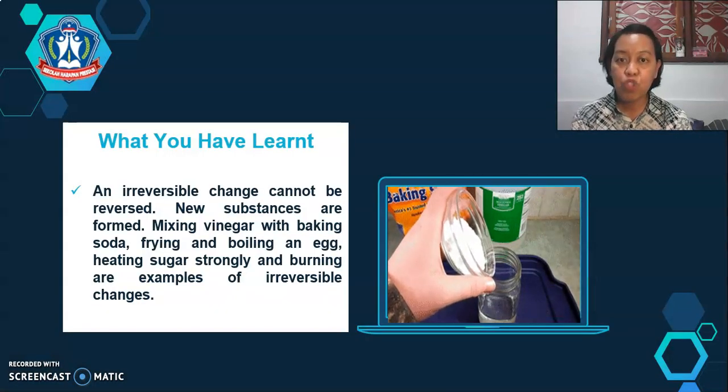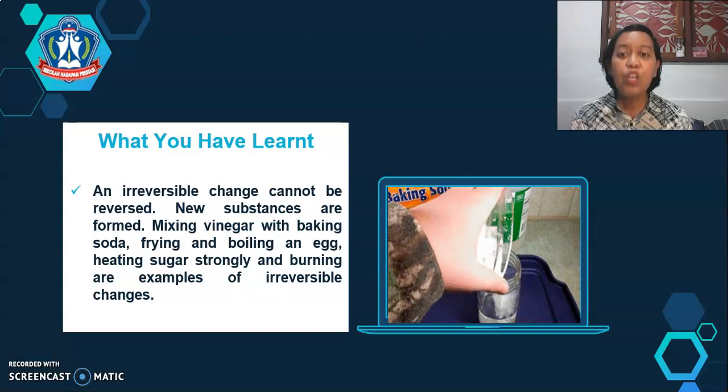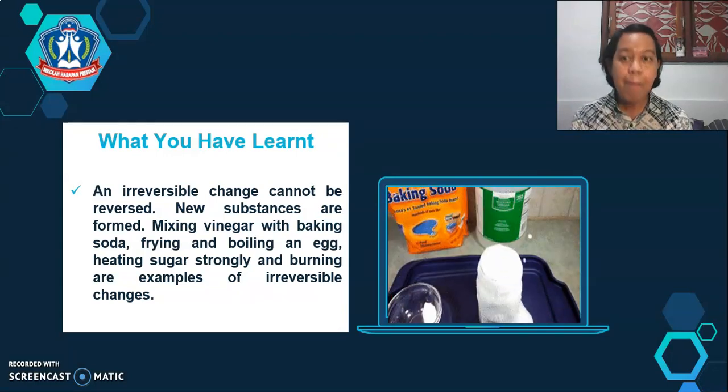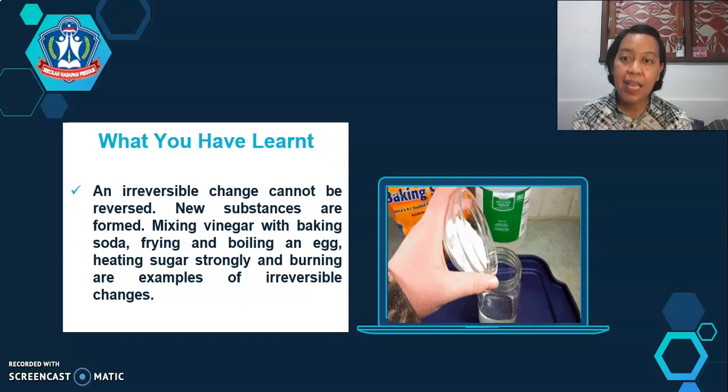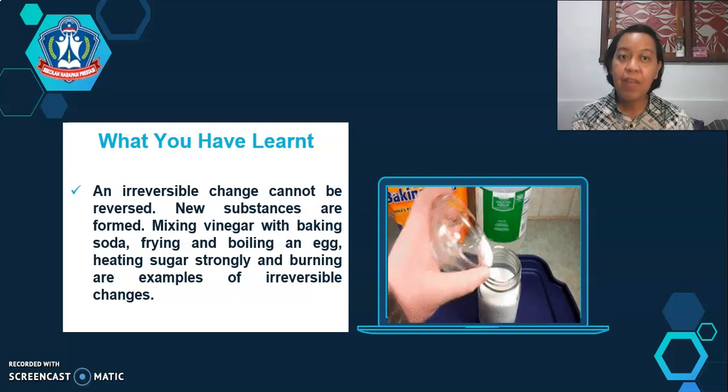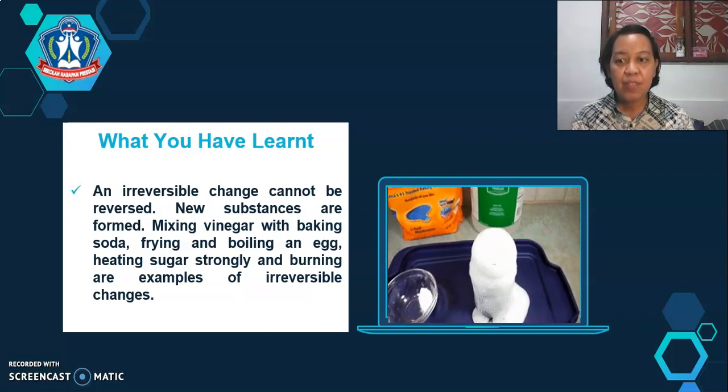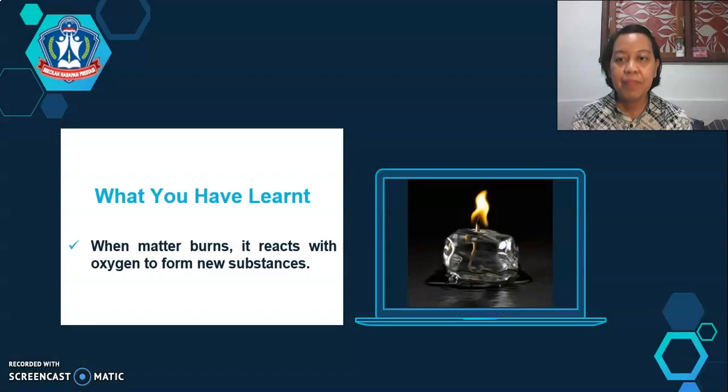An irreversible change cannot be reversed. New substances are formed. Mixing vinegar with baking soda, frying and boiling an egg, heating sugar strongly, and burning are examples of irreversible changes. When matter burns, it reacts with oxygen to form new substances.